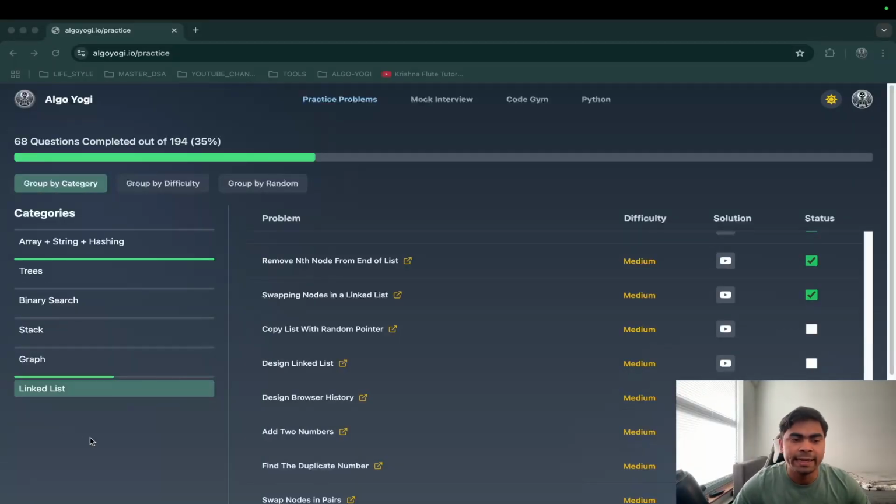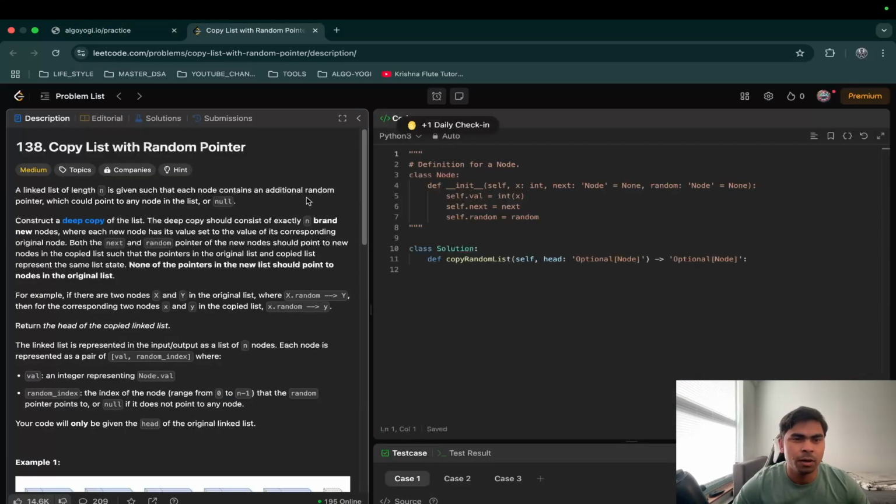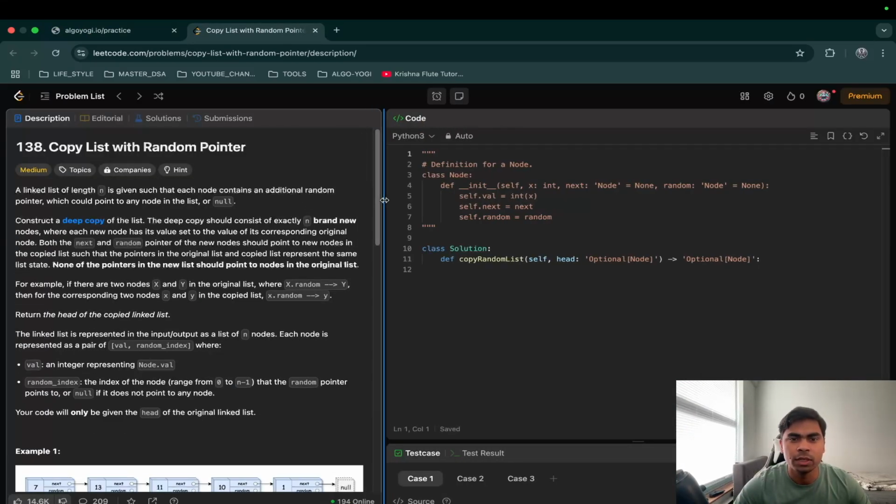We are doing the linked list series. Our next problem in the list is copy list with random pointer. Let's visit the problem on LeetCode and go through the description.